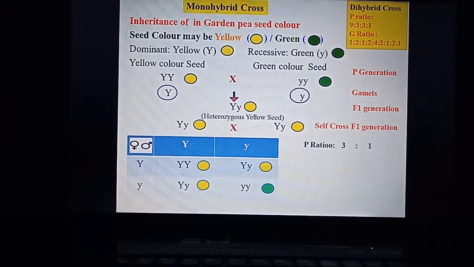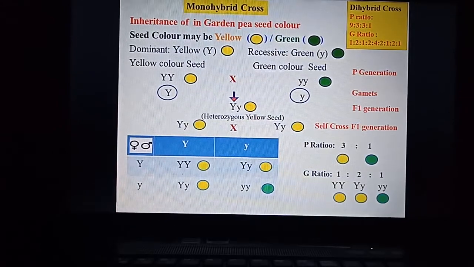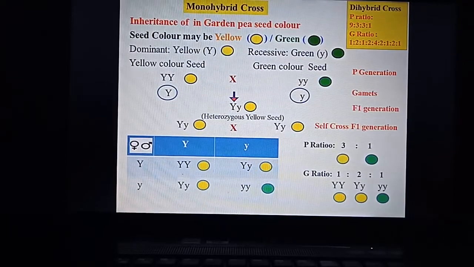The phenotypic ratio here is 3:1, 3 yellow seeds and 1 green seed, and the genotypic ratio is 1:2:1. Here 1 is homozygous yellow, 2 are heterozygous yellow, and 1 is homozygous green in color. Right. So this is the monohybrid cross for seed color. The previous one was monohybrid cross for seed coat.